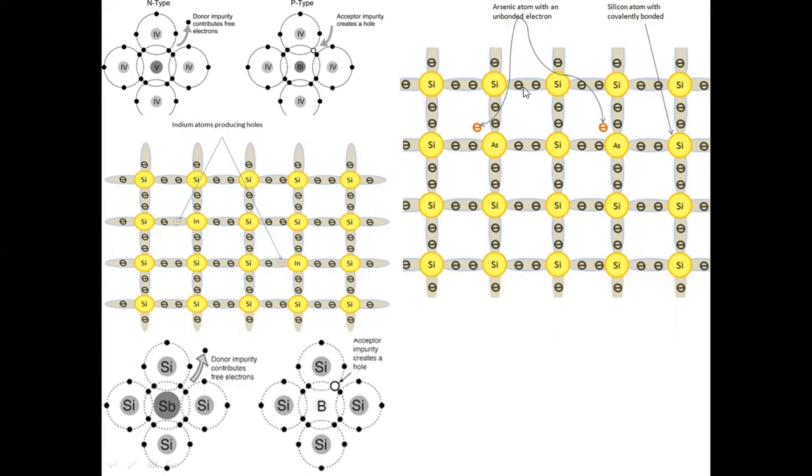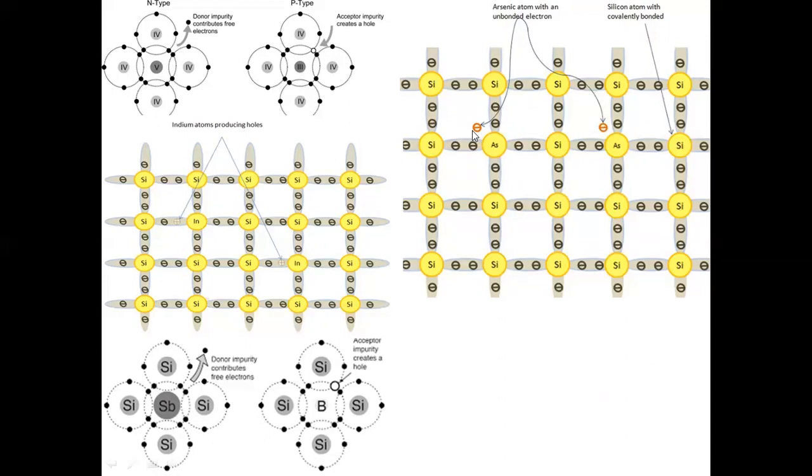If we see this diagram here, this is a silicon crystal, with all silicon atoms. When the silicon crystal is doped with arsenic, arsenic is pentavalent, whereas silicon is tetravalent. Silicon forms 4 bonds with 4 silicon atoms, and arsenic also forms 4 bonds with 4 silicon atoms. So here, silicon is doped with arsenic, which is pentavalent.